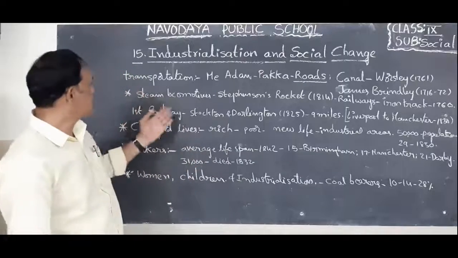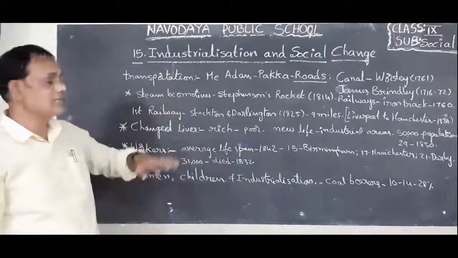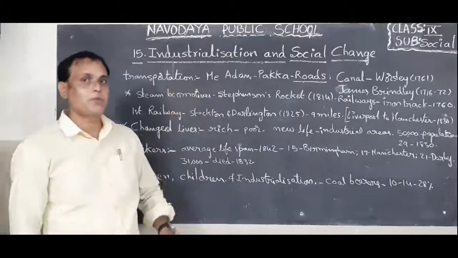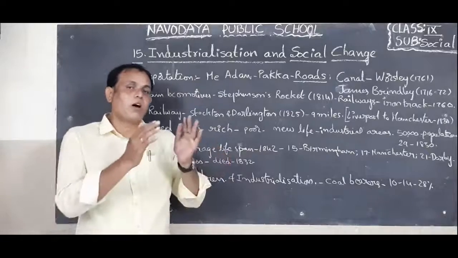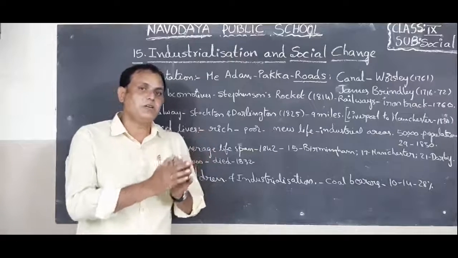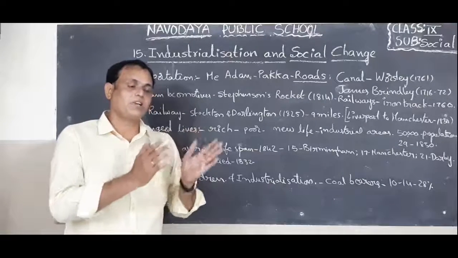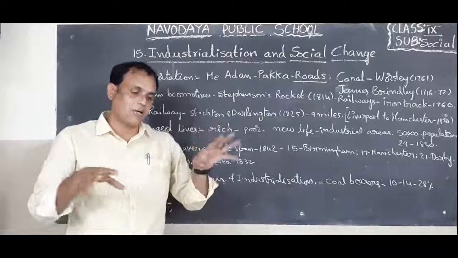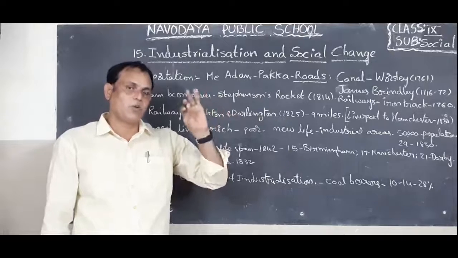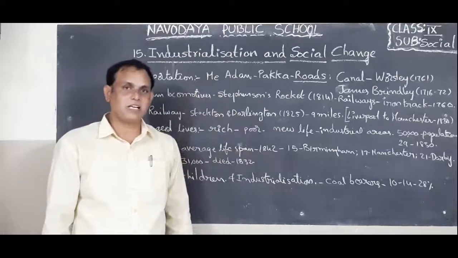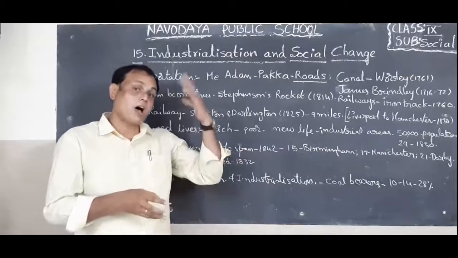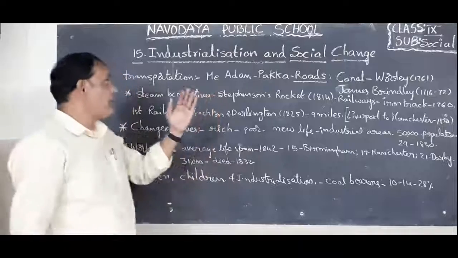Okay children, next one, another favorable condition is transportation. What is that? Transportation. Actually, to run the industry, raw material is important. After finishing the goods, they need good transportation. At present we have roadways, railways, airways, and waterways. Roadways means we must lay the roadways. So in those days in England also, Pakka roads.